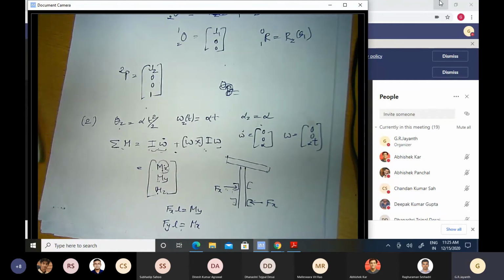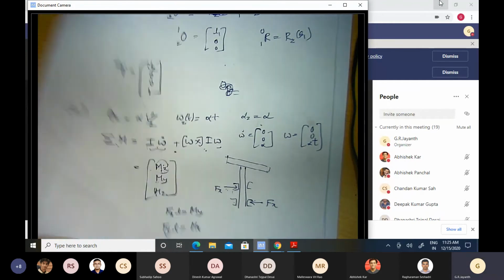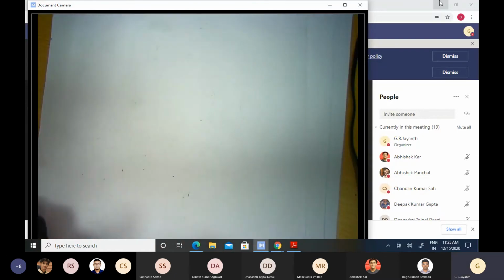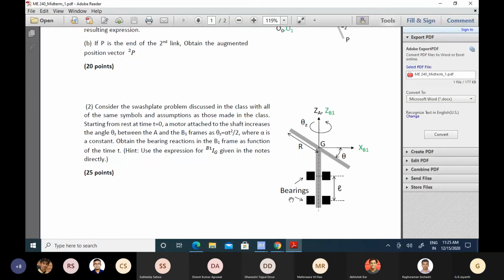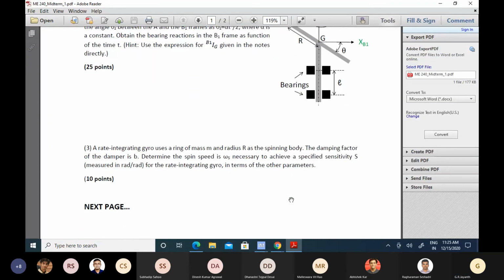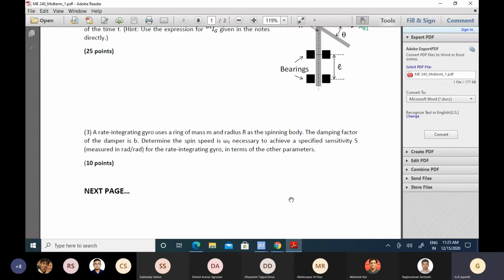Now the third problem, we will go back to the question paper. The third problem was a simple one, I thought it was a free gift. A rate integrating gyro uses a ring of mass m and radius r. This was the catch. It was not a plate. Many of you wrote down the expression of moment of inertia for a plate. I had mentioned that it was a ring.